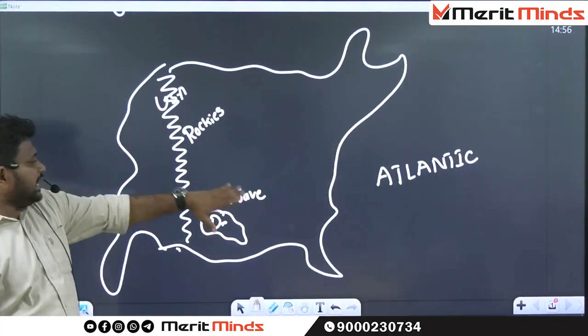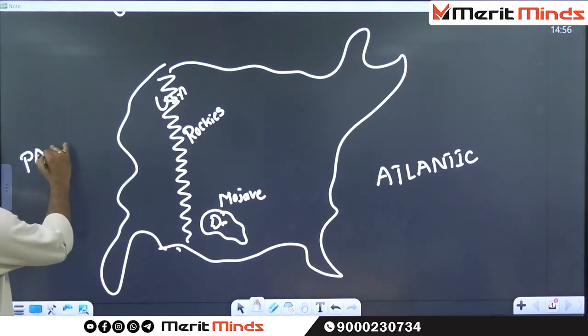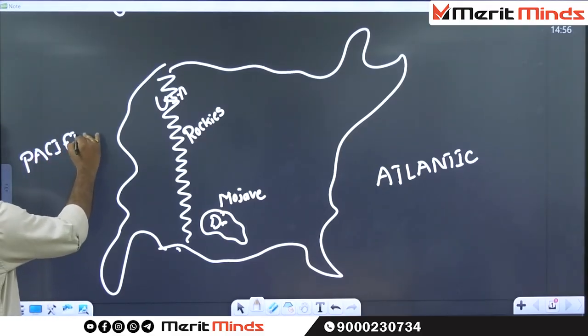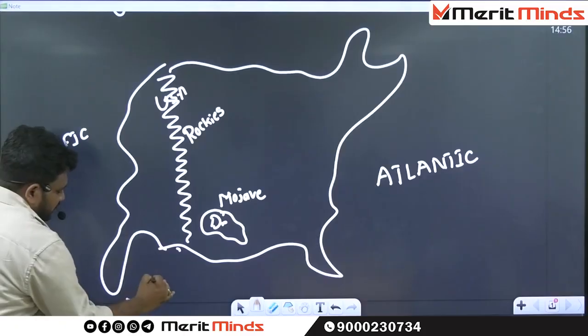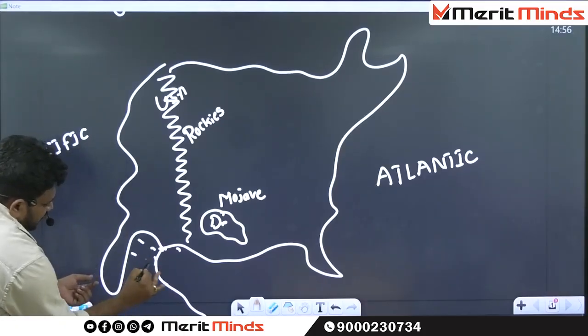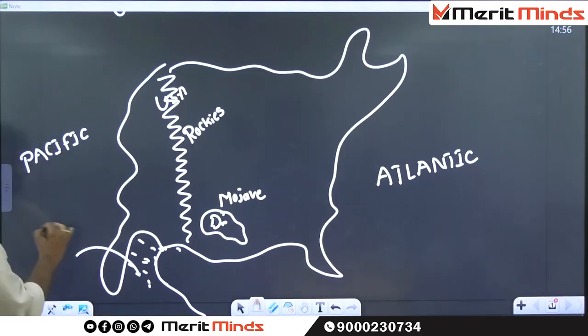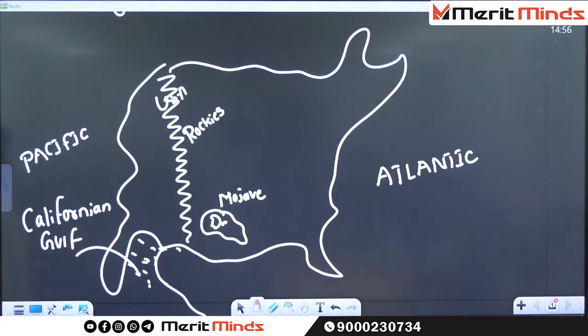To the western side of USA, there is an ocean. The name of the ocean is Pacific Ocean. To the southern side of USA, there is a small gulf. This is completely Mexico. This particular gulf is called Californian Gulf.